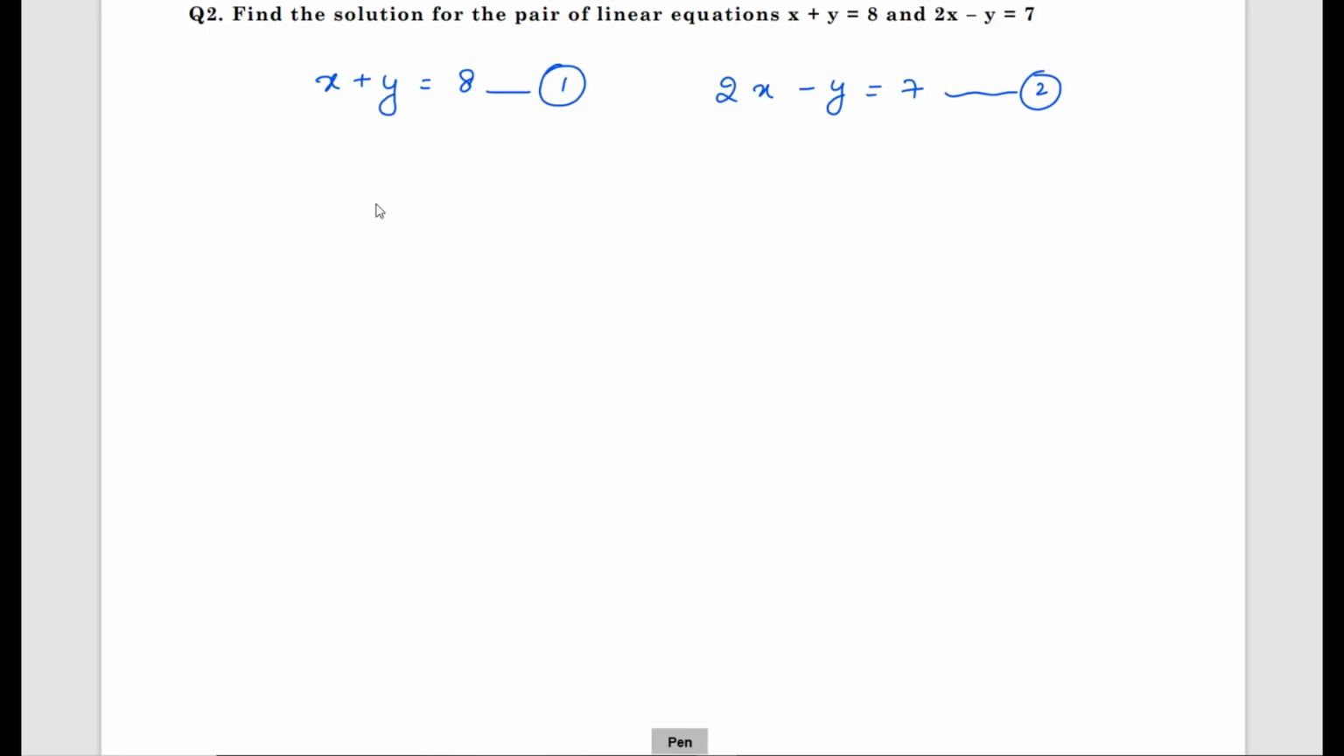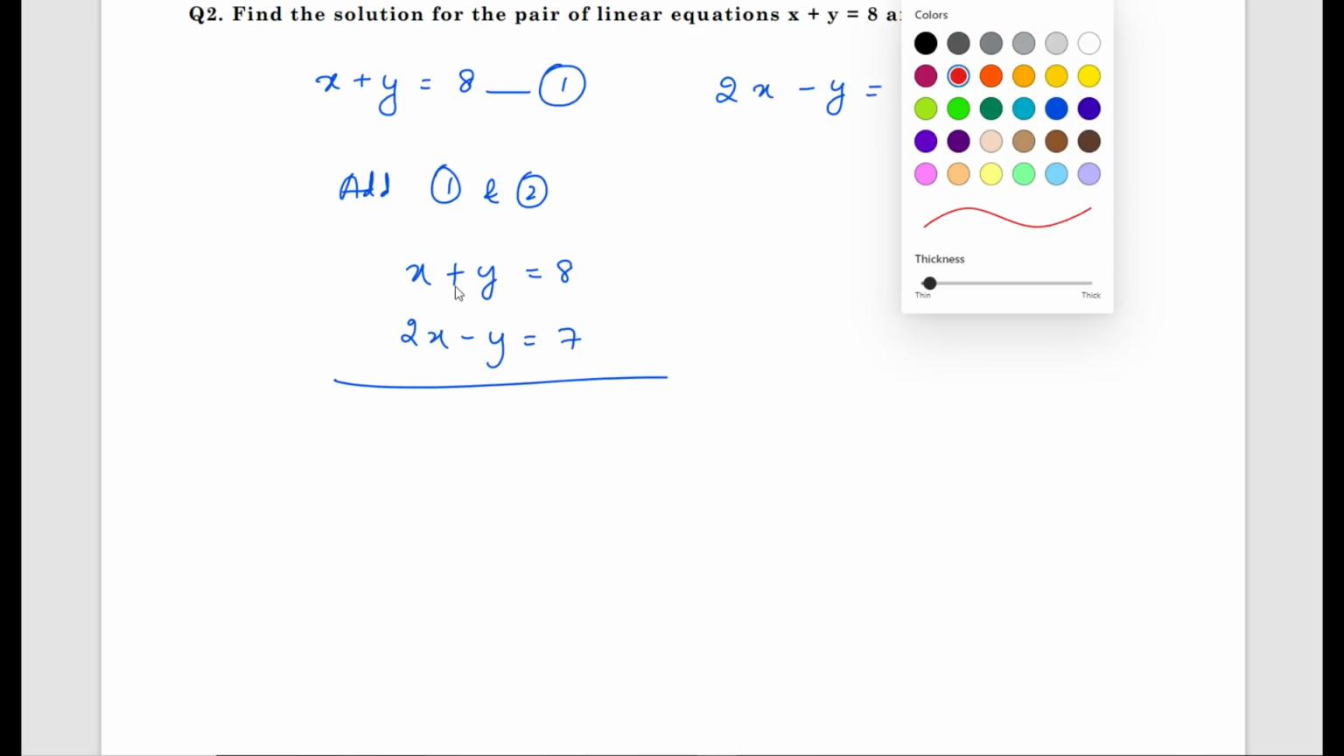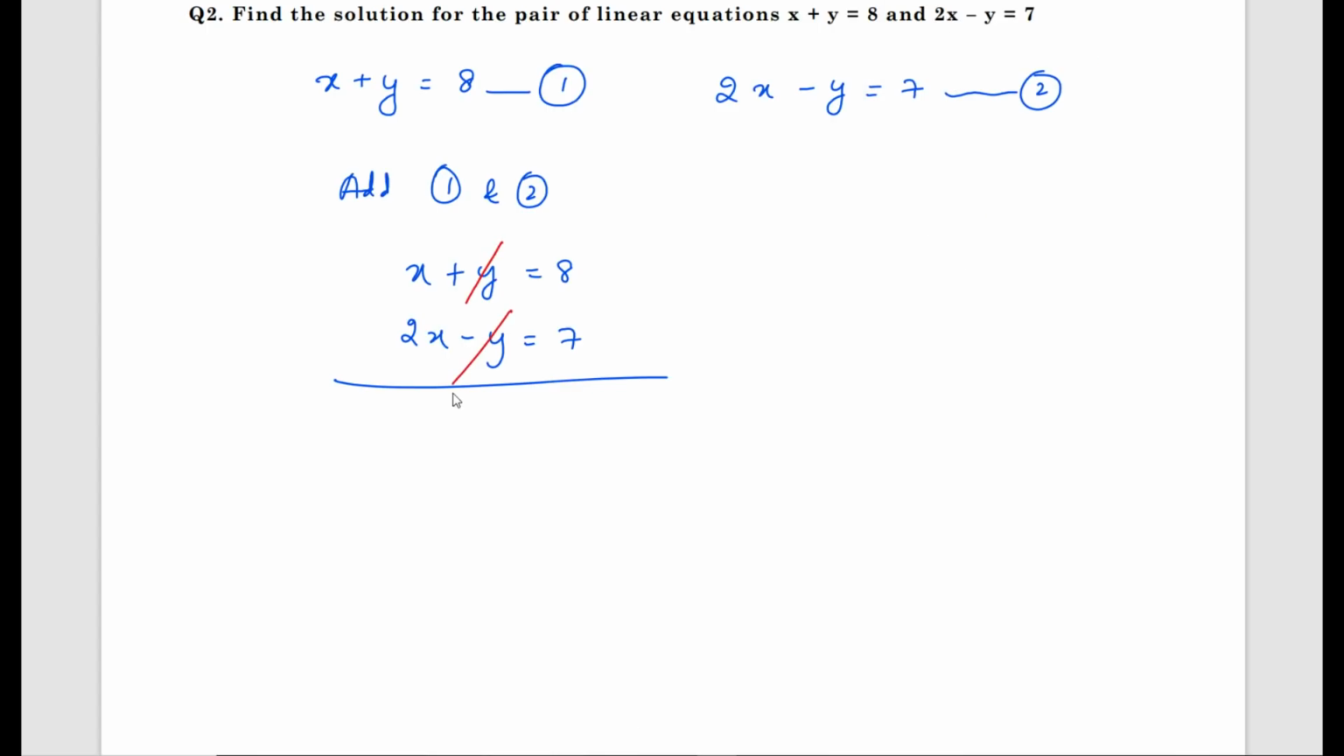So what I'll do? I'll add equation 1 and 2. Add 1 and 2. What I'll get? x plus y equals 8 and 2x minus y equals 7. If we are adding equation 1 and 2, plus y minus y will cancel out. What you get is x plus 2x is 3x equals 8 plus 7 is 15. Now x equals 15 by 3, x equals 5. We got the x value as 5.